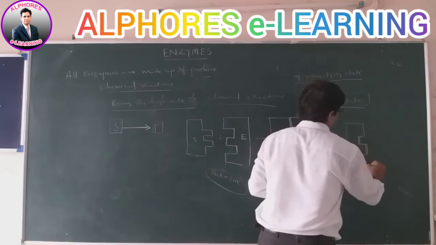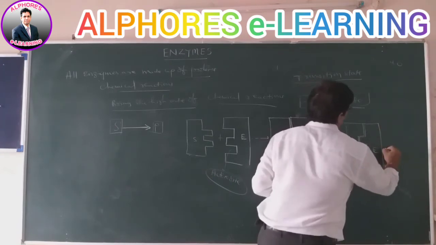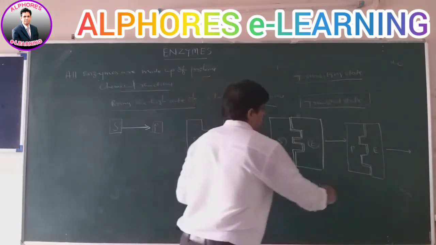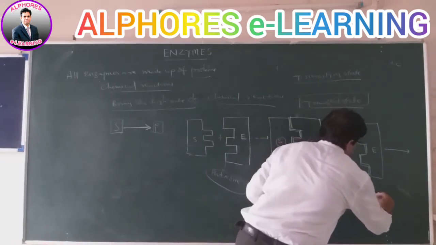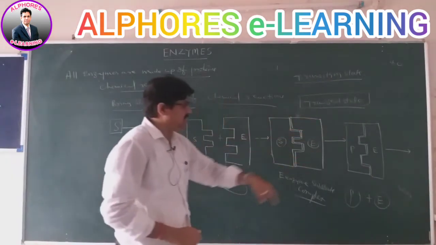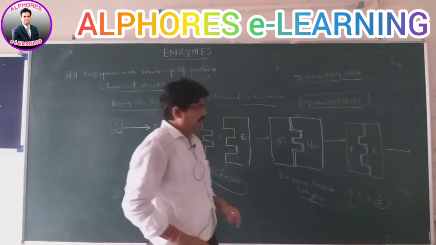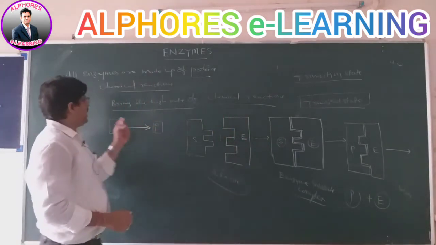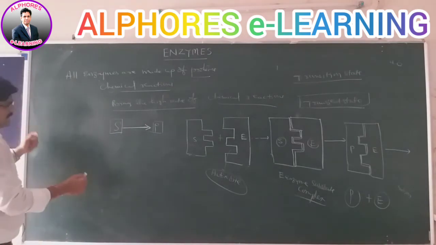After a certain duration of time, they are converted into products and the enzyme is separated. After completion of the transition state, the enzymes and products are separated, and these enzymes are reutilized again.